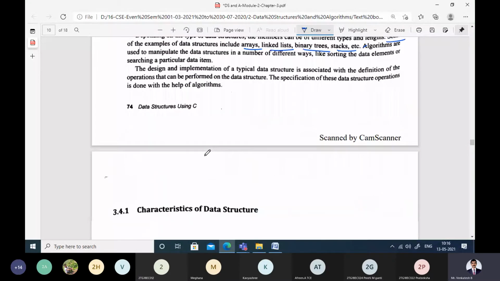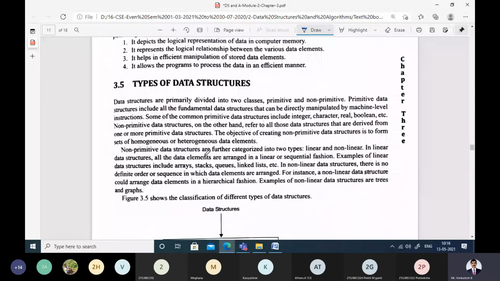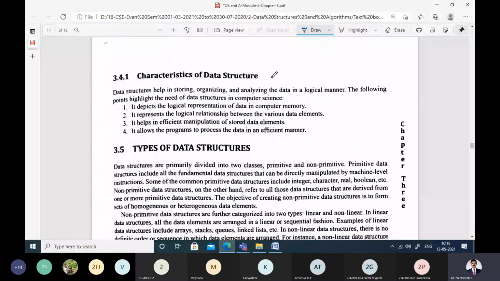Now let us see briefly the different characteristics of data structures. We know that data structures help us in storing, organizing and processing the data, and it is basically the logical representation of the data. That means, from the system point of view, how we are storing the data in the computer system.